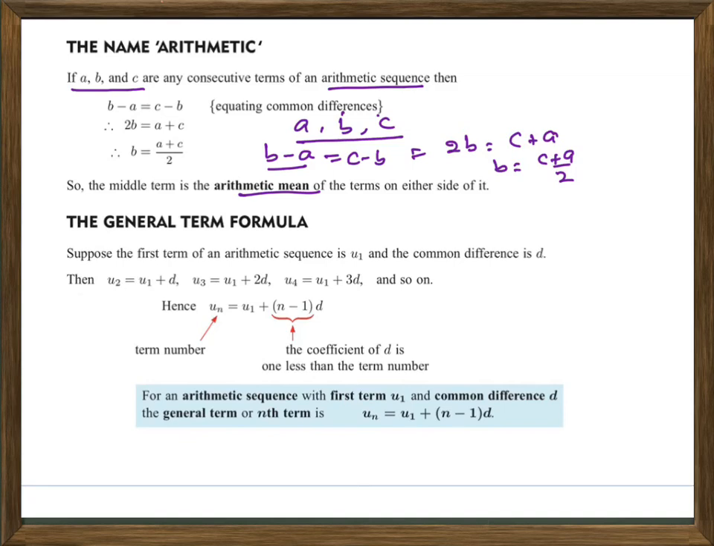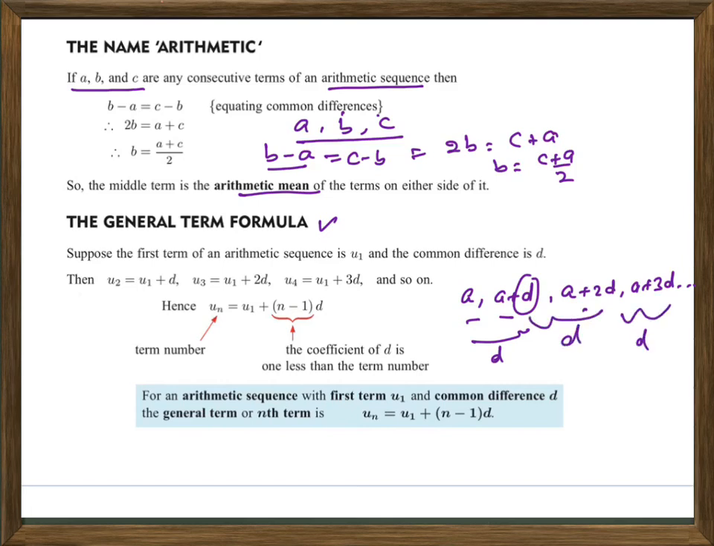Now we will see the general term formula for an arithmetic sequence. The first number is A, the next number is A plus D, where D is the common difference, the next is A plus 2D, A plus 3D, and so on. Whenever we take the difference between the next number and the previous number, we always get the common difference D. This is the important point.